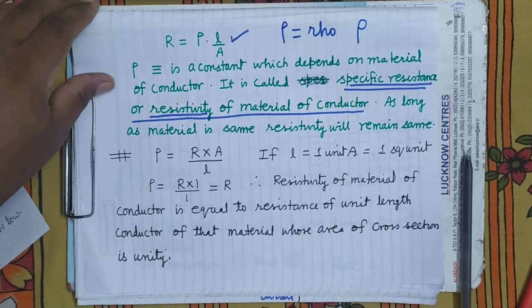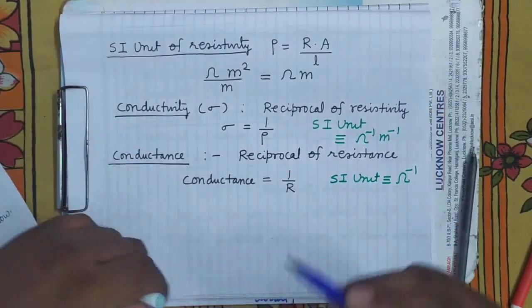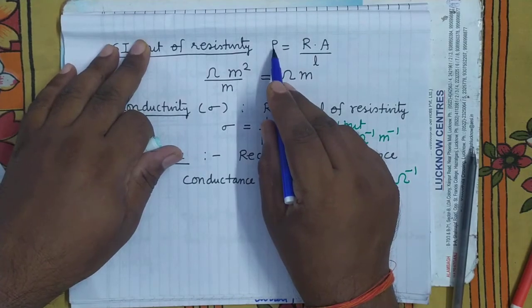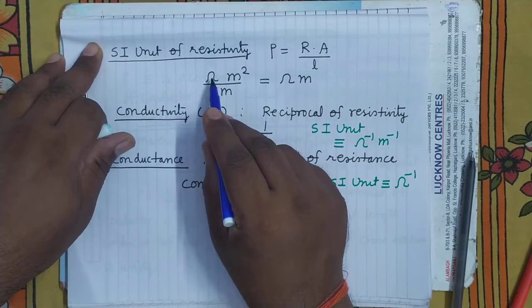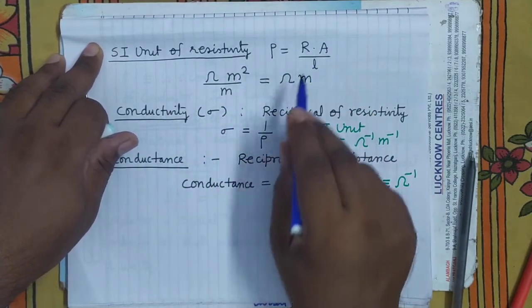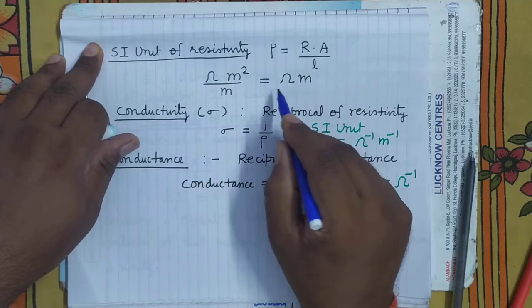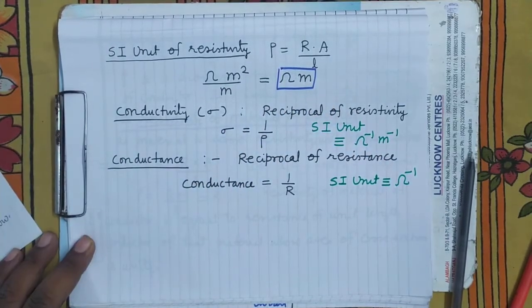It is clear. Now what will be the unit of resistivity? That also you can see. As we know, resistivity rho equals R into A upon L. What is unit of R? Just now I have told, it is ohm. Area, meter square, length, meter. So it will be cancelled. So ohm meter is the unit of resistivity.